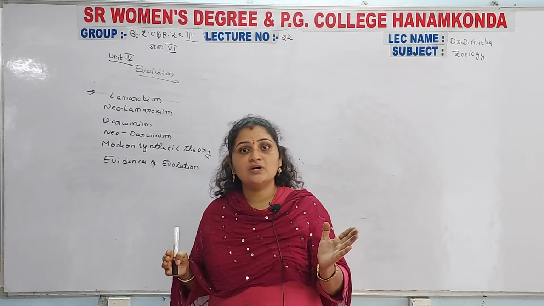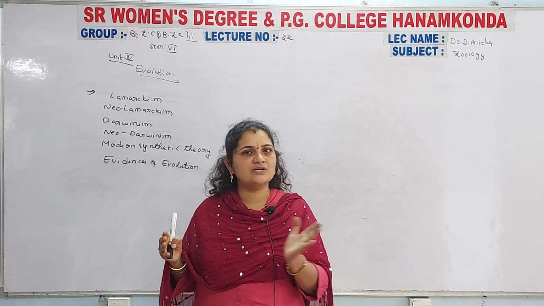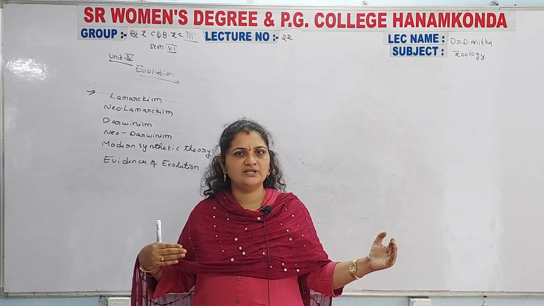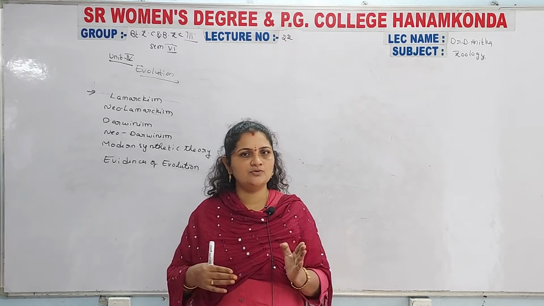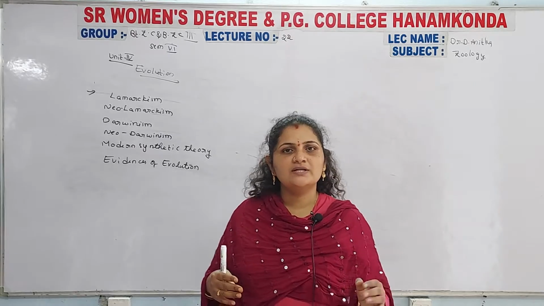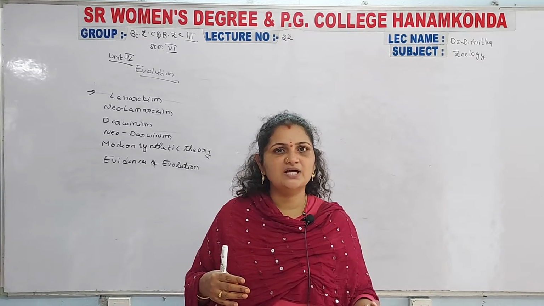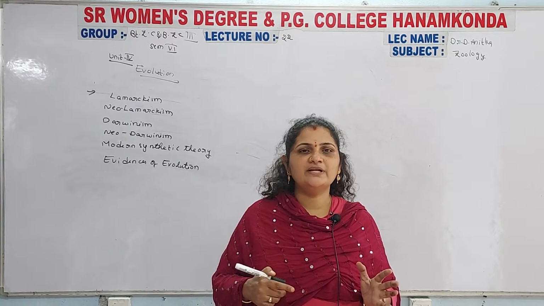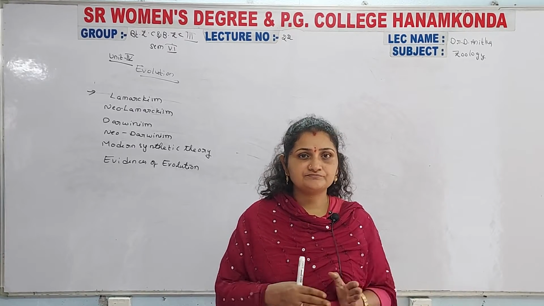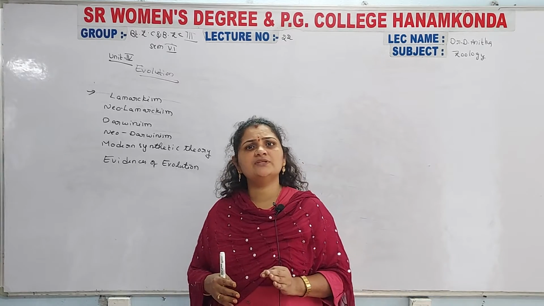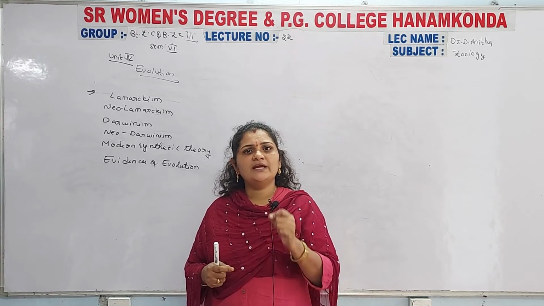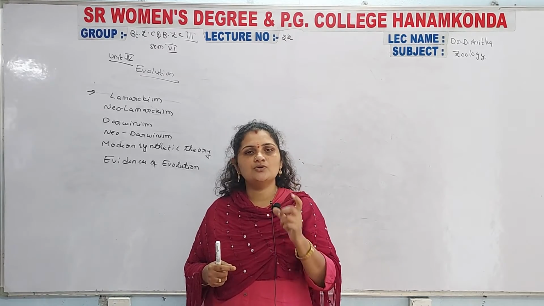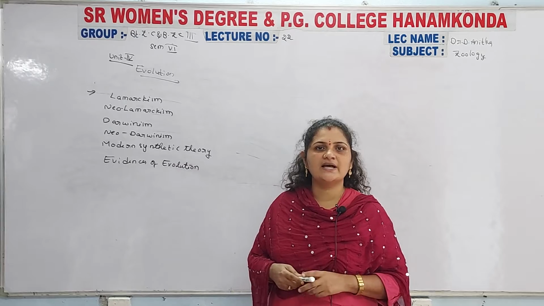So the ancestor population became completely separate from the present generation; they completely varied and differentiated. This phenomenon is nothing but evolution: the population was differentiated and a completely new population was generated.